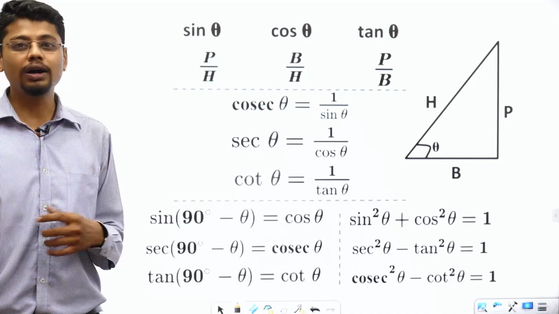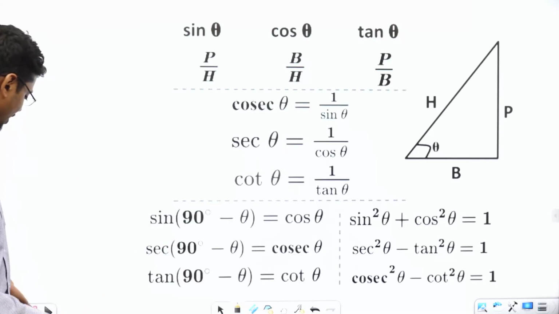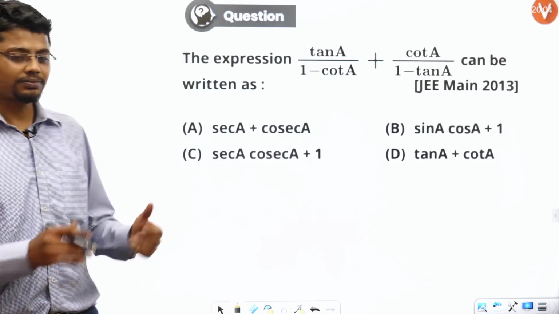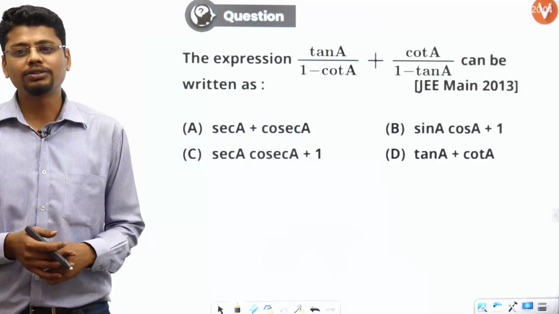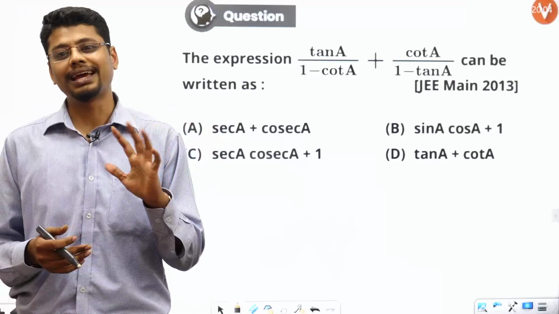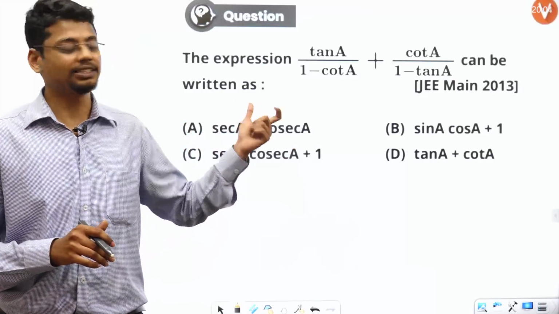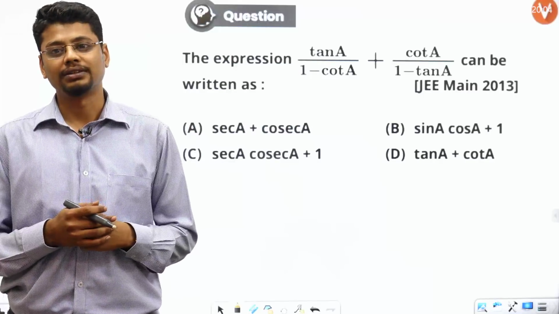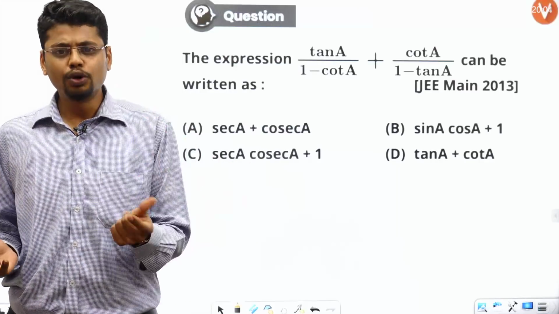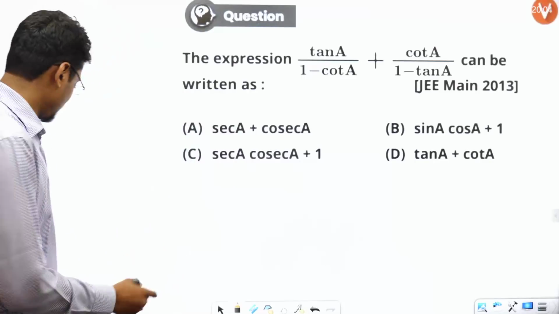Nonetheless, with this I hope you are able to revise your 10th class trigonometry quickly. Alright, so we'll do a couple of problems from JEE, and I want each one of you to attempt it. JEE Main 2013 problem, the expression which is in terms of tan A and cot A. We have been asked which of these four options matches with this given expression. So do give it a try and let's see if you get it right.